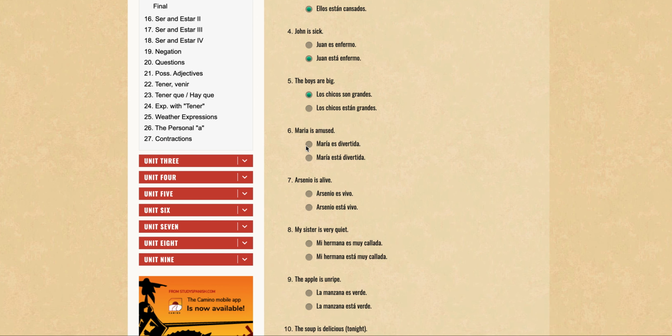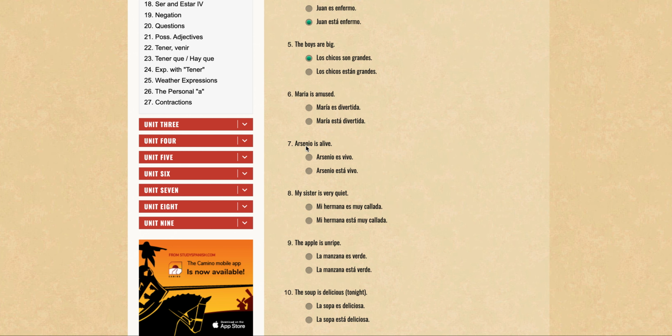Maria is amused. So she is amused. So this is again a condition, a state. She is currently amused. Maria is amused. So again, going to use the ser form, and I think it should be es, right? Because he or she referring to a person, use that form. So Maria es divertida.